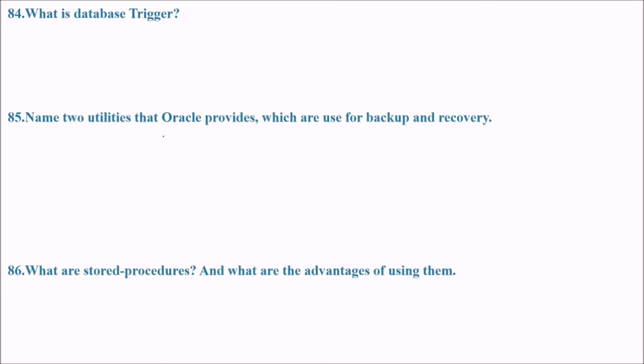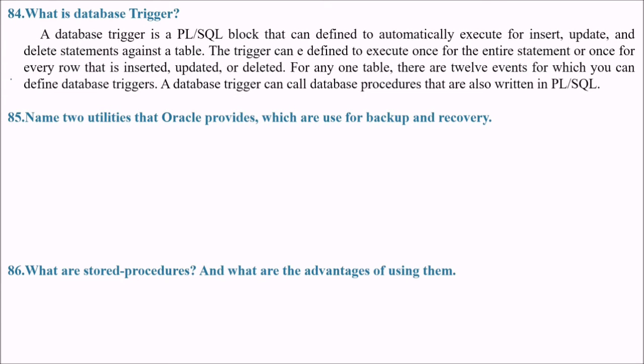Next is, what is a database trigger? It can be in PLSQL or any block, but because we are talking about Oracle, let us take PLSQL. A database trigger is a PLSQL block that can be defined to automatically execute for any insert, update, or delete statement against a table. The trigger can be defined to execute once for the entire statement or once for every row that is inserted, updated, or deleted. So for any one table, there are 12 events for which you can define database triggers. The database trigger can call, say, database procedures that are also written in your PLSQL.